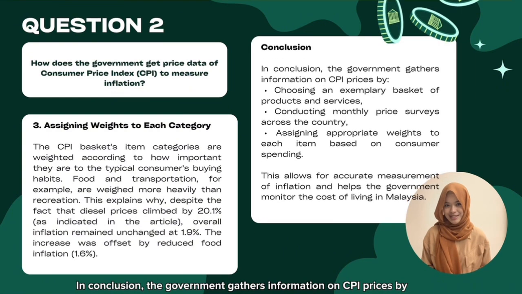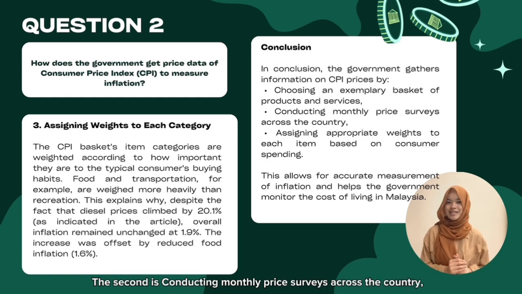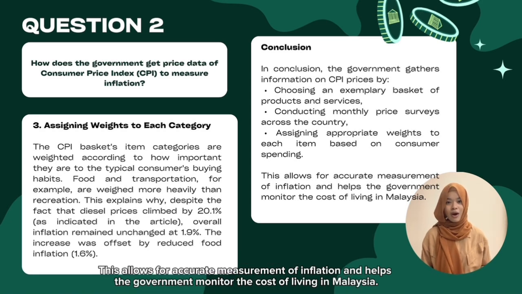In conclusion, the government gathers information on CPI prices by choosing an exemplary basket of products and services. The second one, conducting a monthly price survey across the country. And the third one, assigning weights to each item based on consumer spending. This allows for accurate measurements of inflation and helps the government monitor the cost of living of Malaysians.